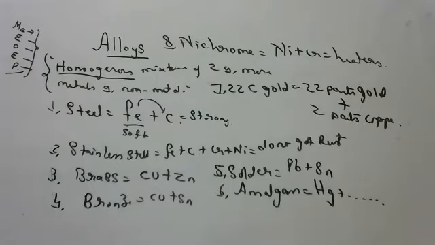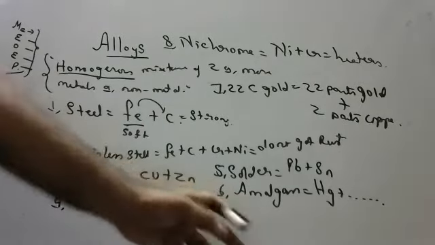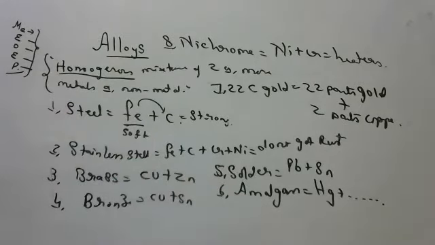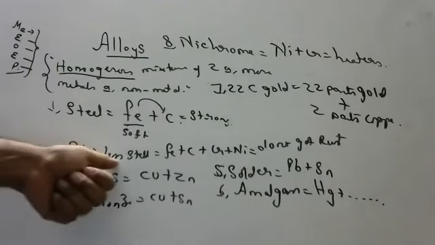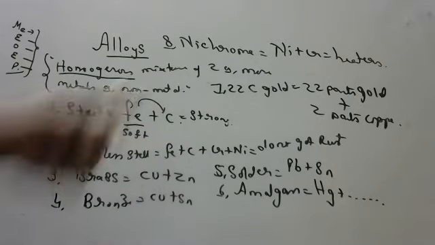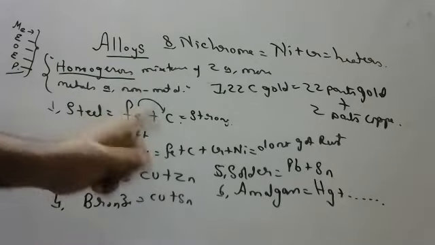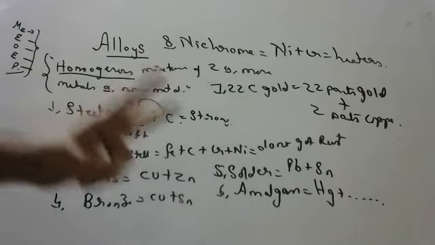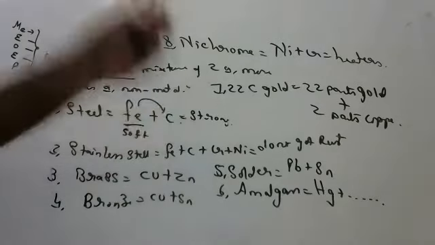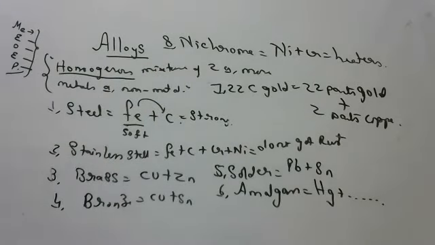They will ask a 1 mark question. Like this time they asked, what is an amalgam? Any alloy of mercury is called amalgam. Sometime back they asked what is the composition of stainless steel and what is it used for. Stainless steel composition, 1 mark: iron, carbon, chromium, nickel. It does not get rust. It is used in making steel vessels, etc. Everywhere, wherever you don't want rusting, they will use stainless steel. So these are the things, children. Okay, this is about alloys.